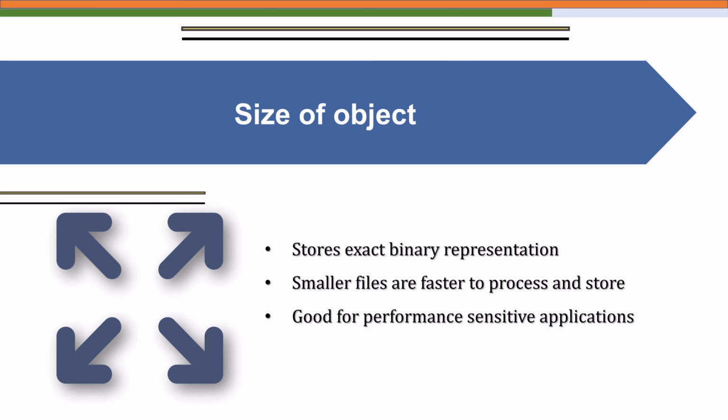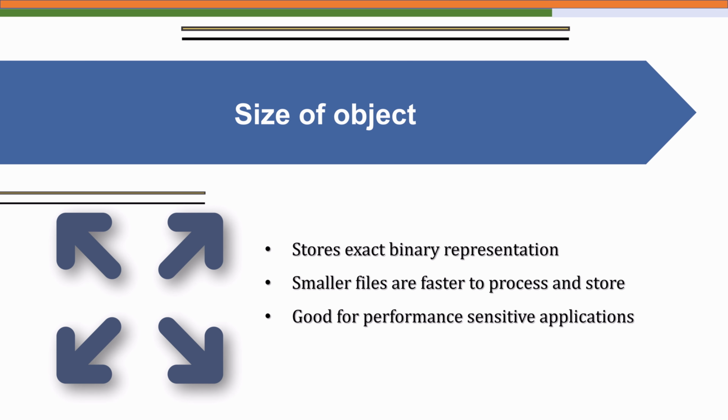In addition to speed, binary files are much smaller. Text files can take more space because every number or character is represented by several bytes of textual data. But in binary format, we only store the exact byte representation of the data. So the size difference matters. Small files are faster to store, transfer, or process, which is crucial in performance sensitive applications like image processing, audio playback, maybe computer games, data compression programs.